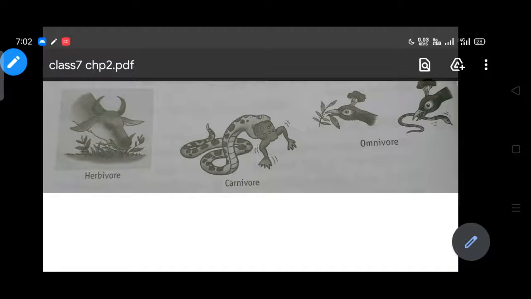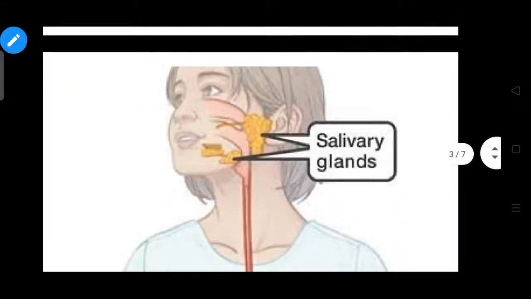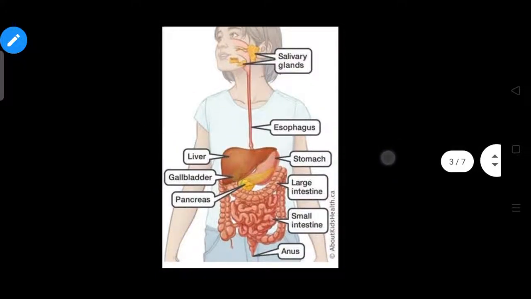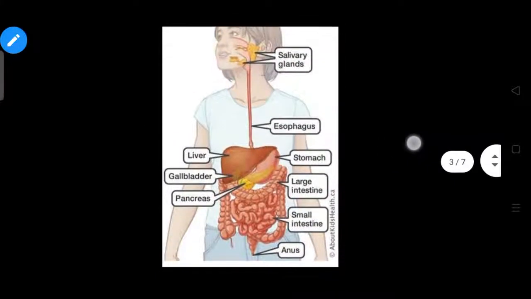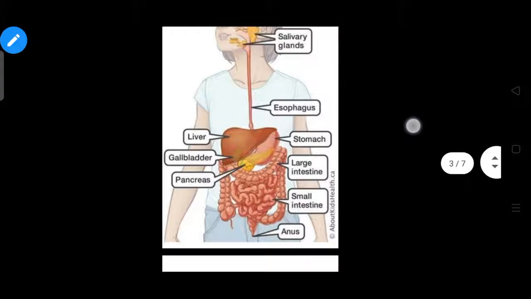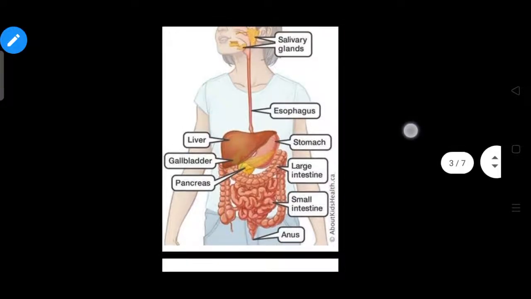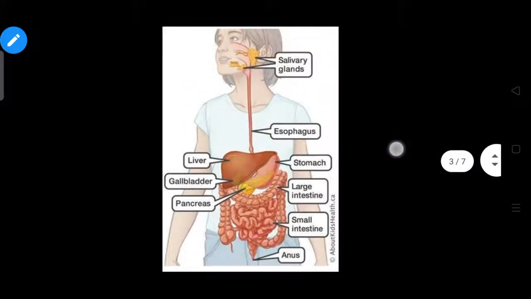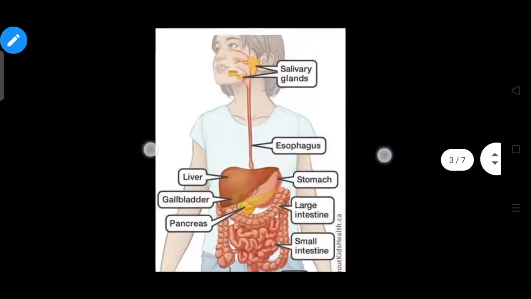And all of the organs in our body that work to digest food are called the digestive system. So here is a picture of our digestive system. It consists of the esophagus, liver, stomach, small intestine, large intestine, and then the anus. Mostly these are the main organs. We will discuss them a little later, but first let's talk about teeth.